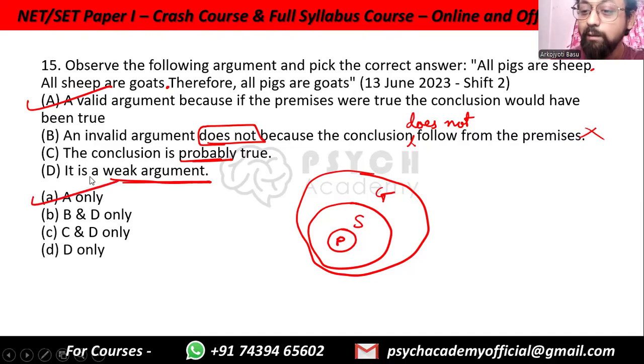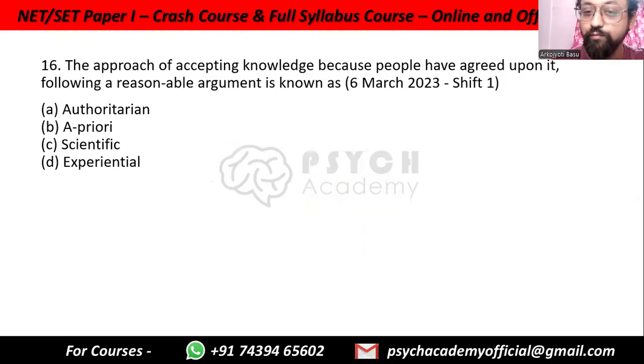It is only that the premises themselves are not true. The approach of accepting knowledge because other people have agreed upon it, following a reasonable argument, is known as authoritarian, a priori, scientific, or experiential. This is a priori. Why? First of all, because you have not searched or done any research yourself. Others have agreed upon it, so you have accepted it. A priori means before doing any research yourself. A posteriori means after experience, after you have found things out yourself.